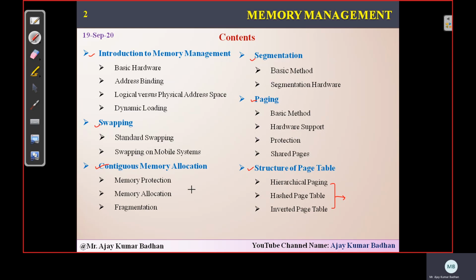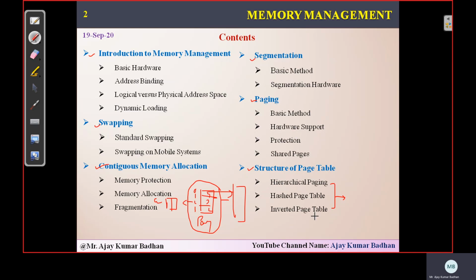In segmentation and paging, we are using a table, the page table, isn't it? Here we have indexing values, which are the page numbers we get from the CPU generated logical address. These page numbers map to the frame number of the physical address, like 4, 3, something like that. Now there are different types of page tables, and those are what we are going to discuss today.